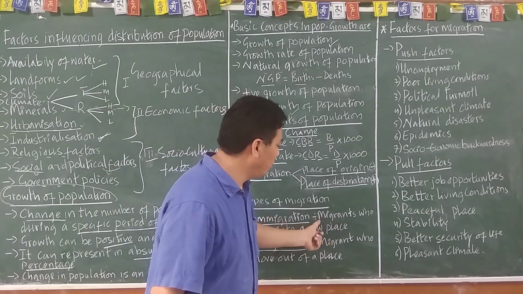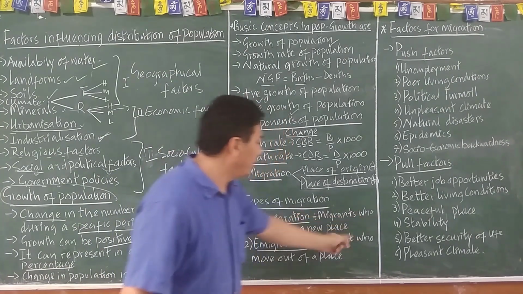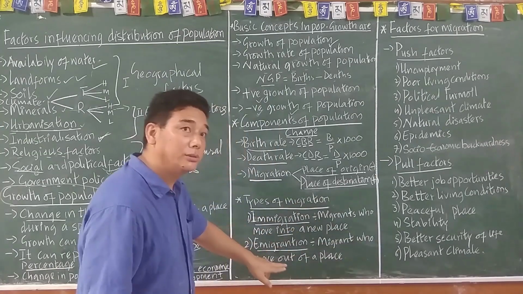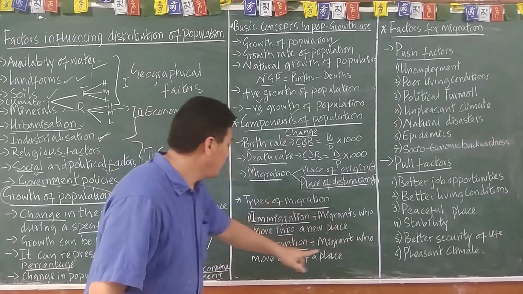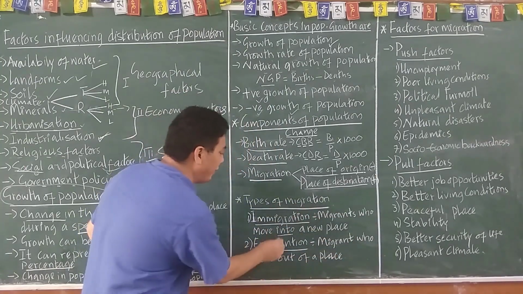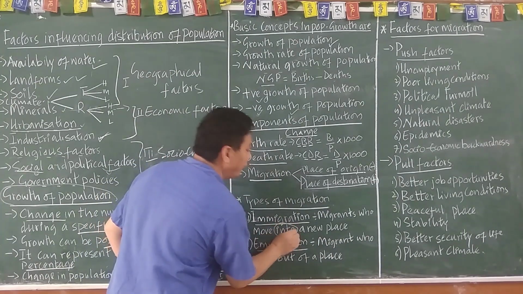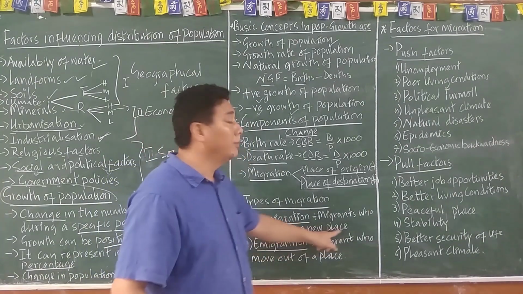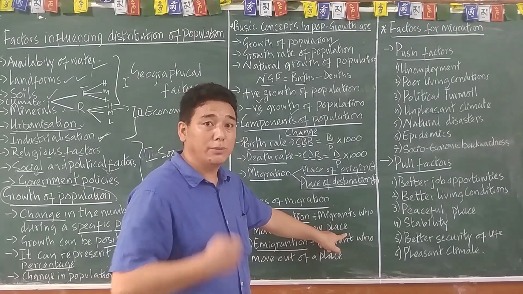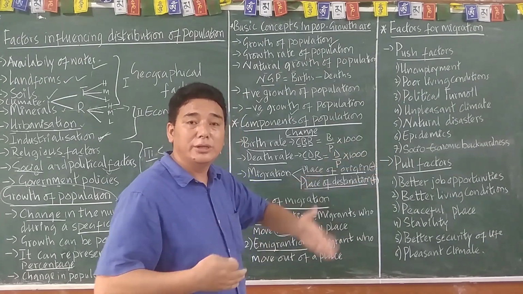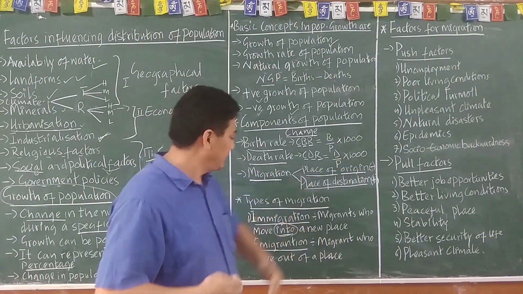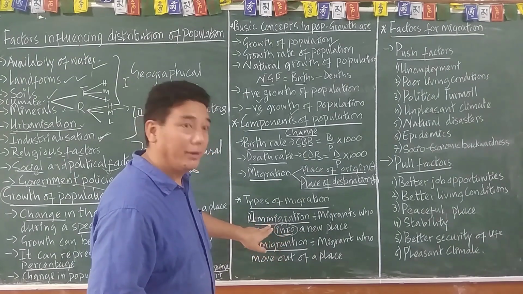So types of migration, immigration. Who are the immigrants? Migrants are people who move into a new place. Suppose we Tibetans have moved into a new place, that is India. That is nothing but immigration.